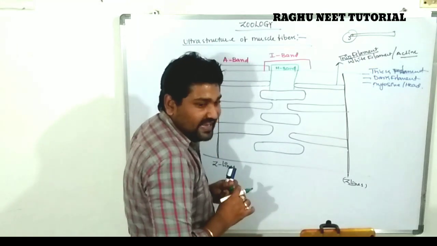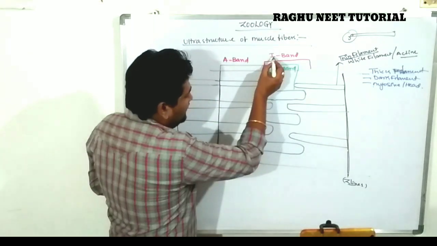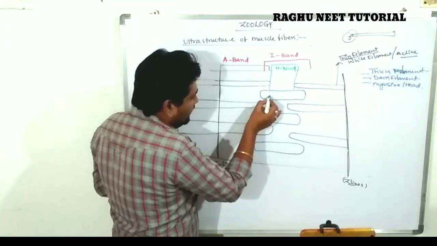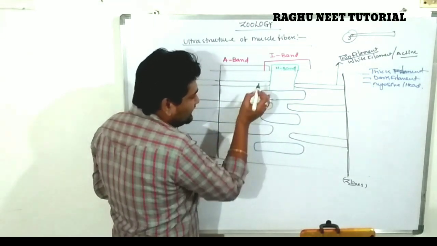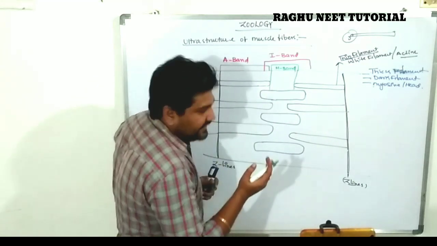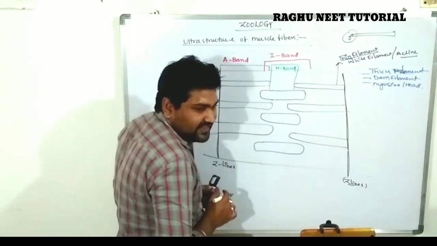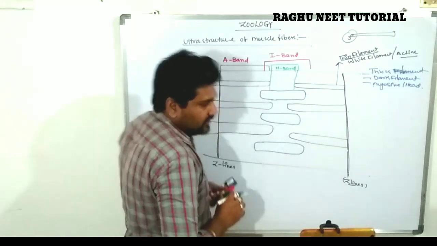The H is nothing but the Hensen band. Hensen is a scientist. So the overlapping of myosin by actin is indicated with the I band, and the free part of the myosin is indicated with the H band.